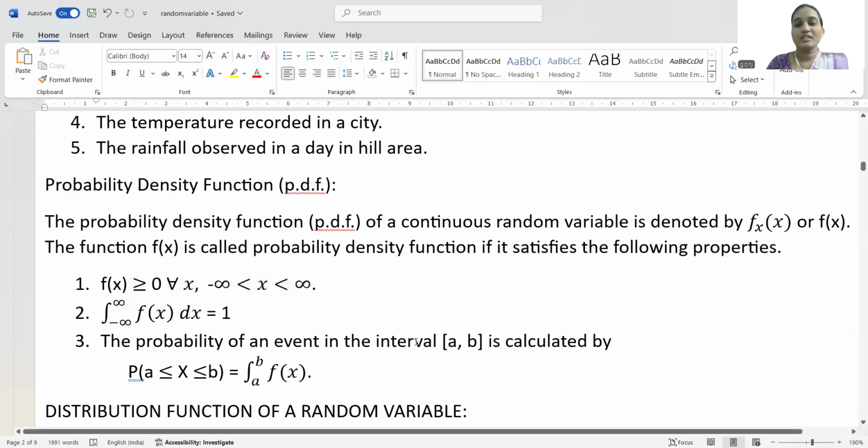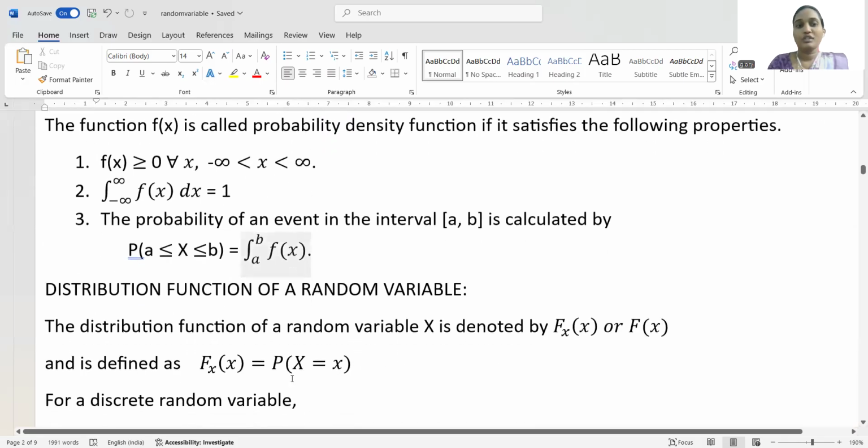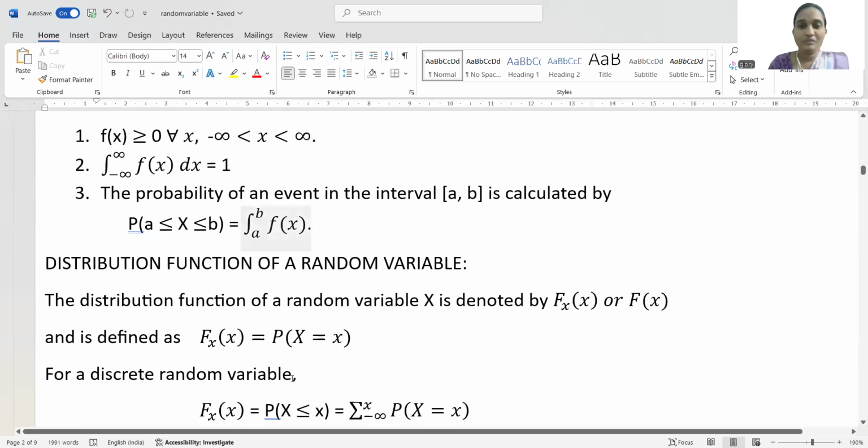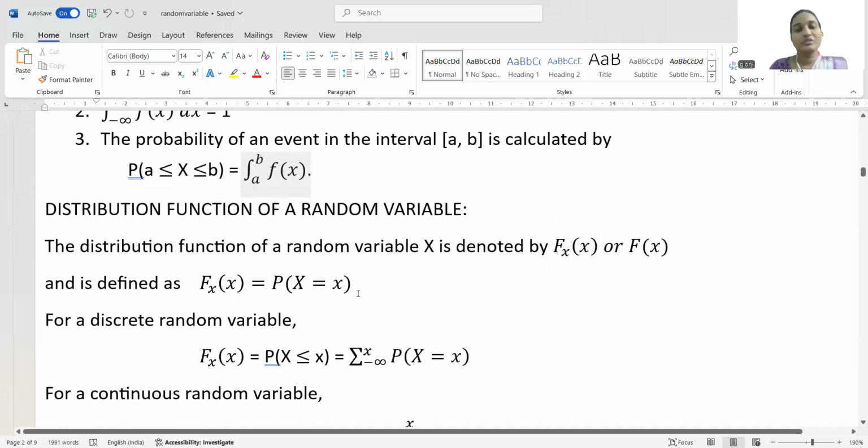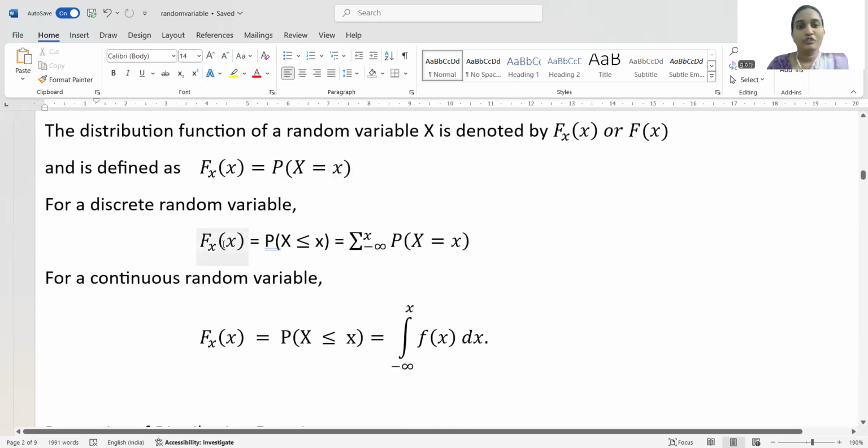Or if an event takes an interval between a and b, the probability is calculated by the integral from a to b of f of x. We also have a distribution function for a random variable, denoted by capital F of x. We have a formula for both discrete and continuous random variables. For a discrete random variable, it is P of X less than or equal to x.